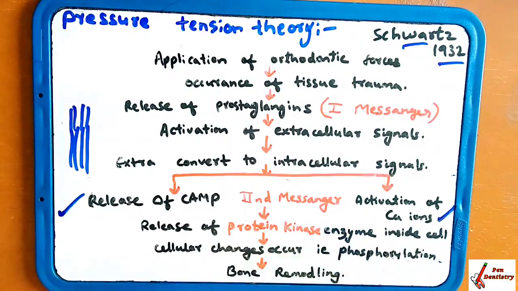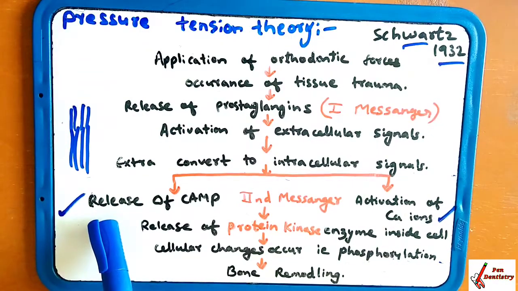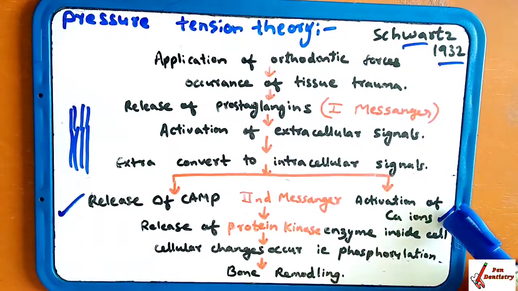Through these two paths of conversion, the ATP is converted into cyclic AMP, and this opens the channel for the calcium ion, activating the calcium ions. This process continues for 4 hours, as the 4-hour pressure is applied during this process.